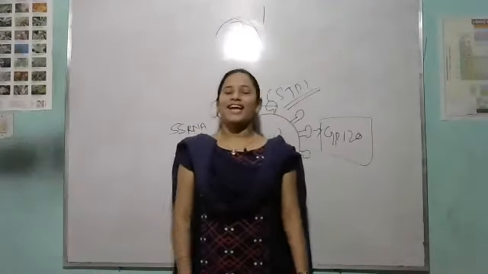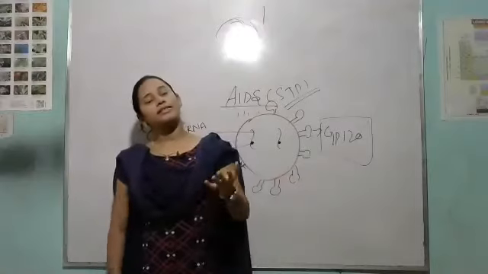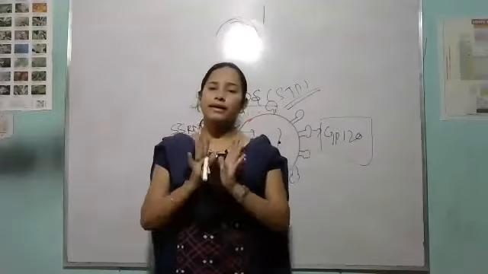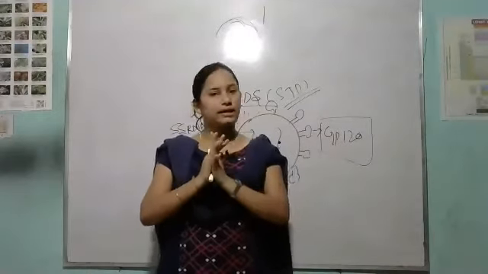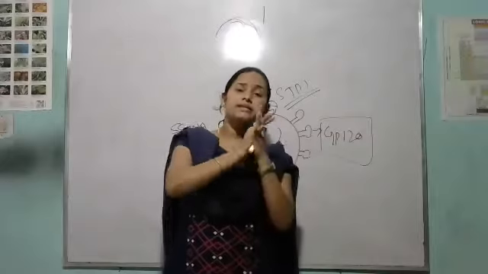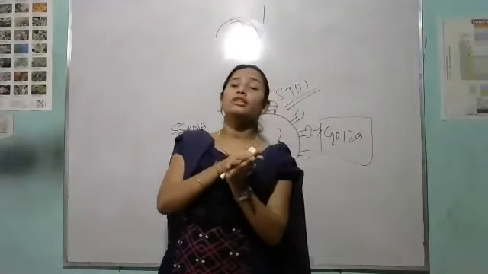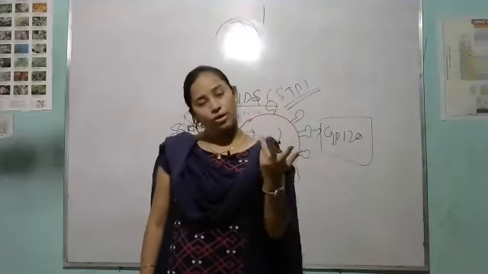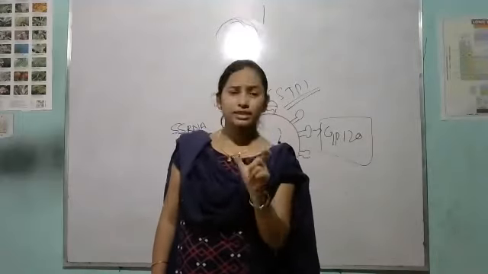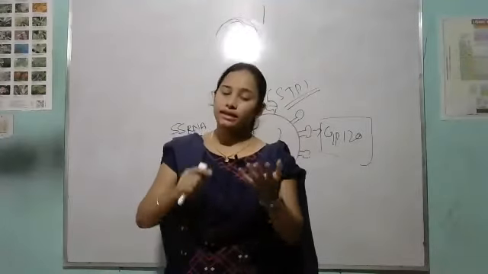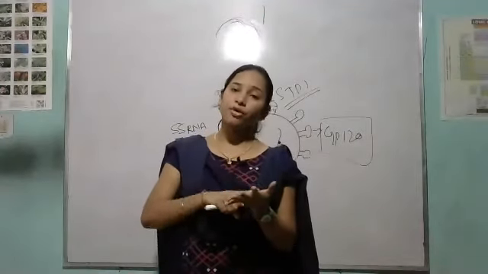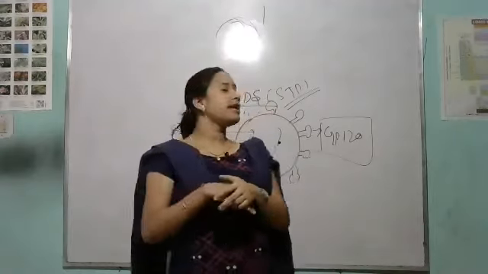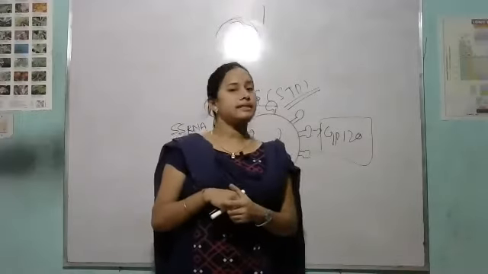See, AIDS. So the virus that is responsible for AIDS is what? HIV virus. So HIV virus, it has ssRNA. ssRNA means what? Single stranded RNA. So the virus that has ssRNA is called what? Retrovirus. Clear? So as I said before, the formation of RNA from DNA is called what? Transcription process. Like that, the formation of DNA from RNA is called what? Reverse transcription. And the responsible enzyme is what? Your reverse transcriptase enzyme. Clear?